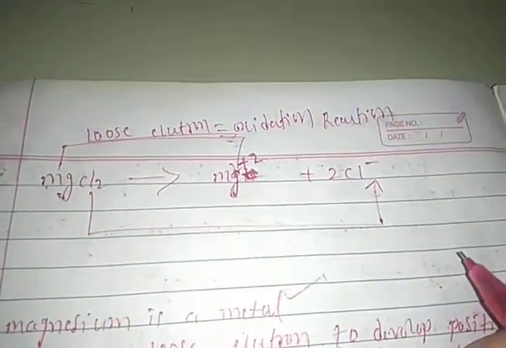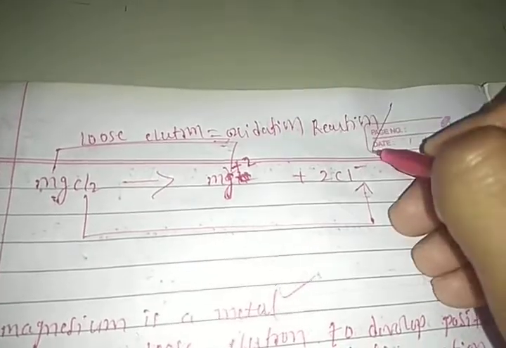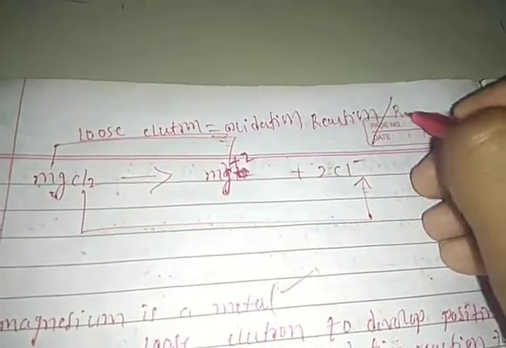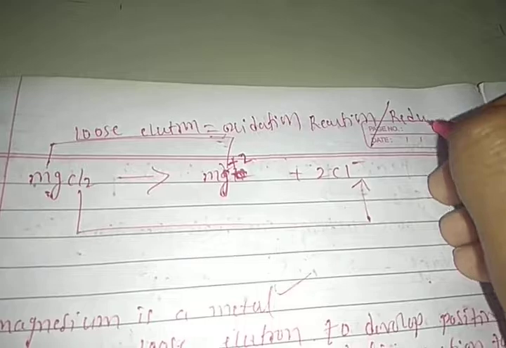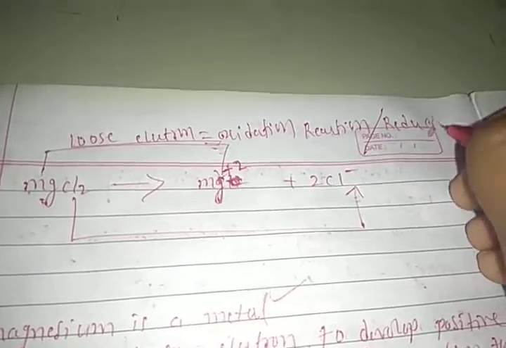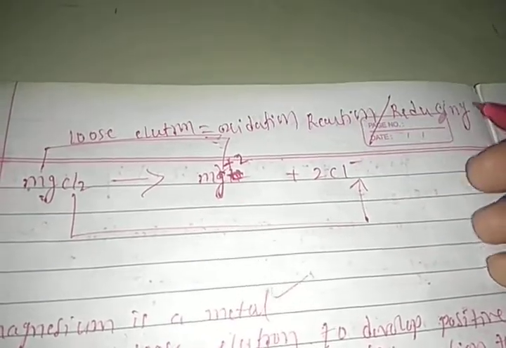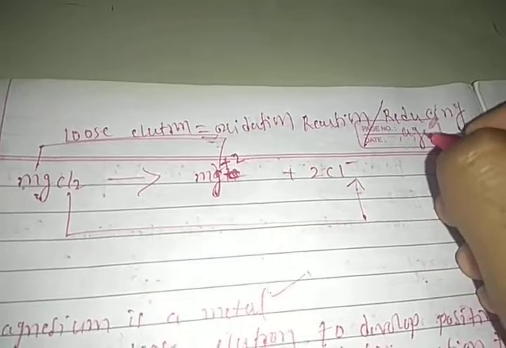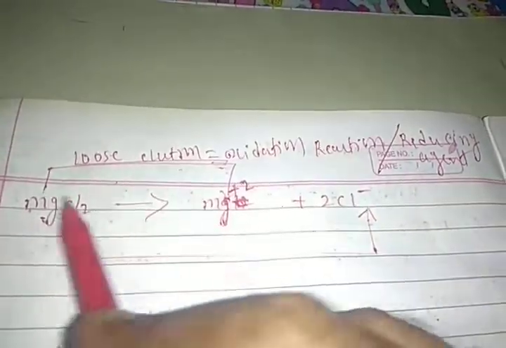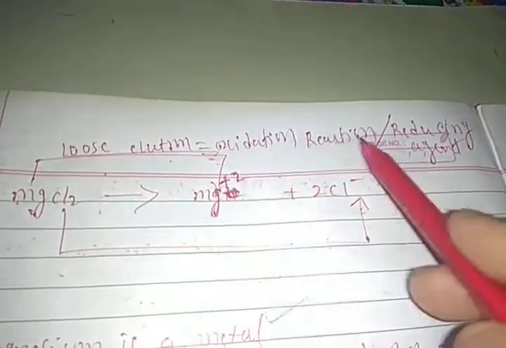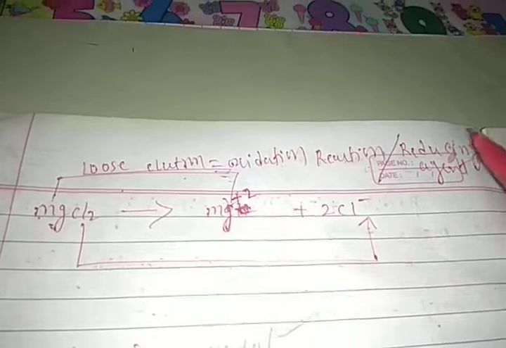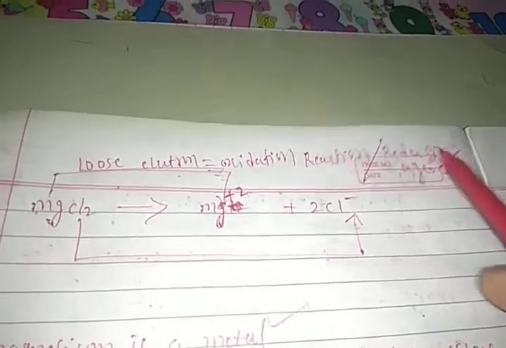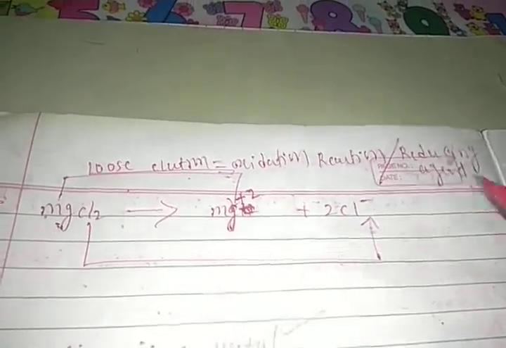It undergoes oxidation reaction, or you may say the species which loses electrons or develops positive charge is called a reducing agent, right friends? The species loses electrons, that whole reaction we call an oxidation reaction. The species which loses electrons or develops positive charge, that species we call reducing agent, right students?